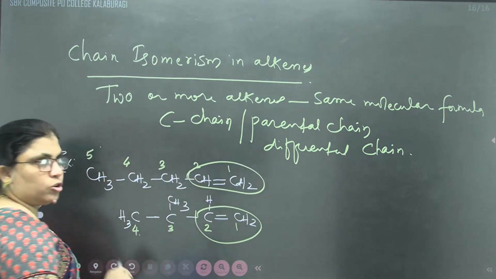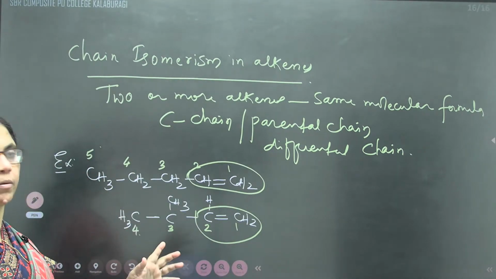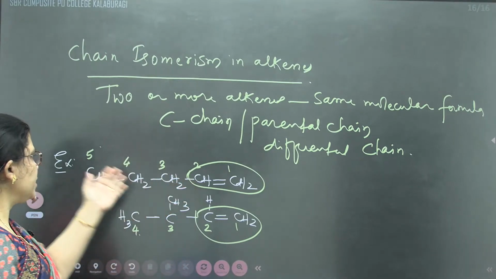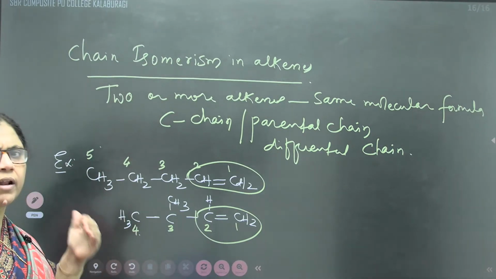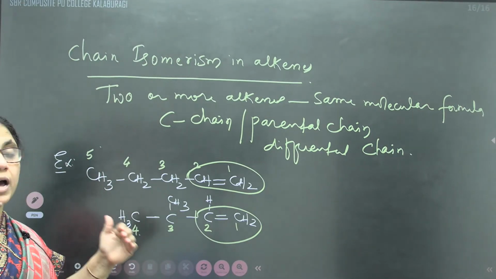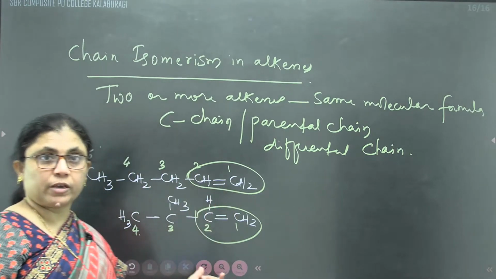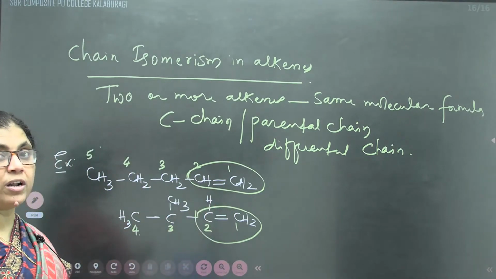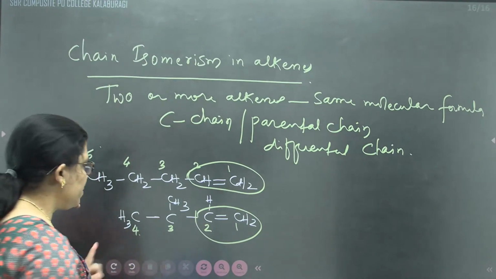The double bond position should not be disturbed, but the parental chain should be. Same way you can try for 6, 7, 8 carbon atoms, keeping the double bond position the same, only changing the parental chain.